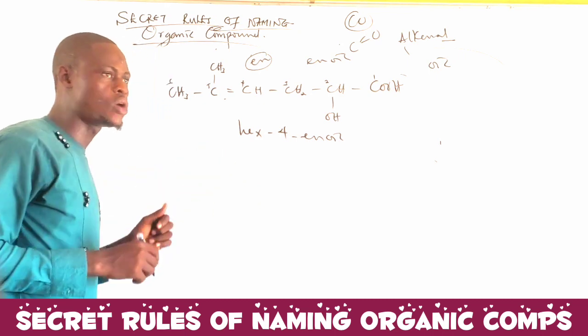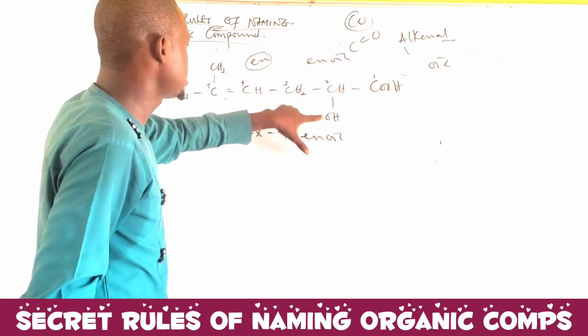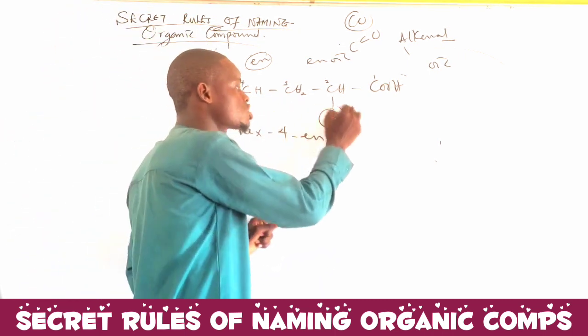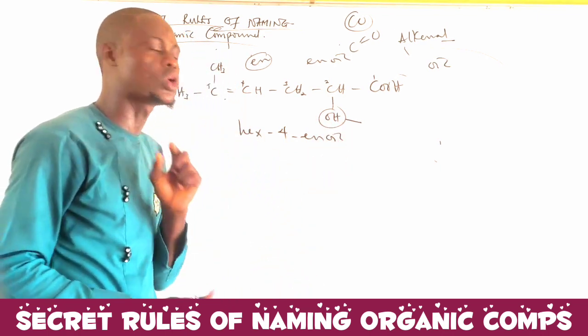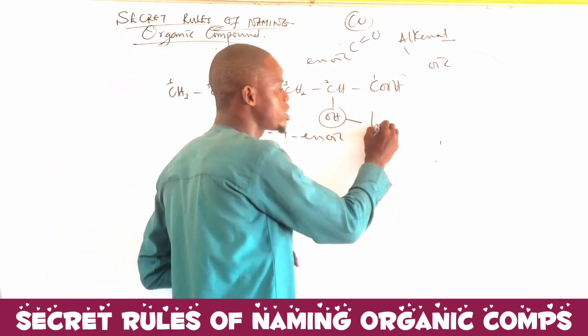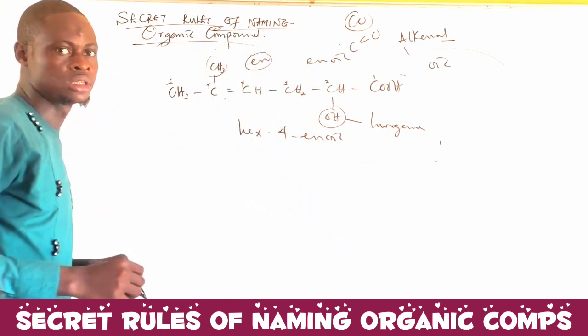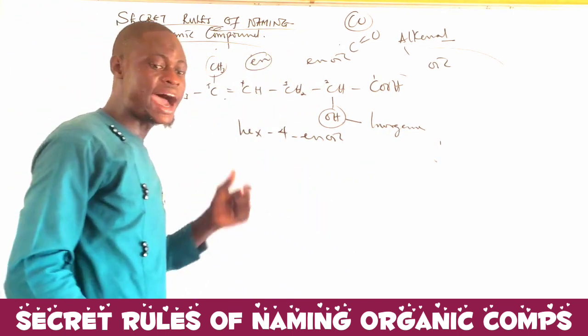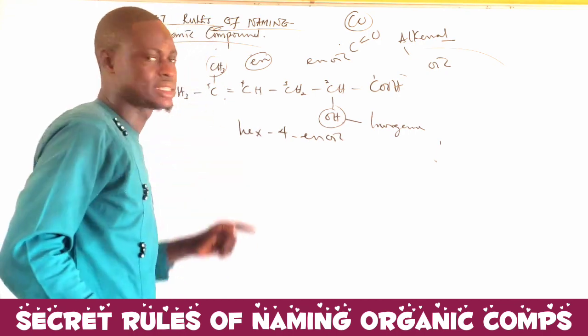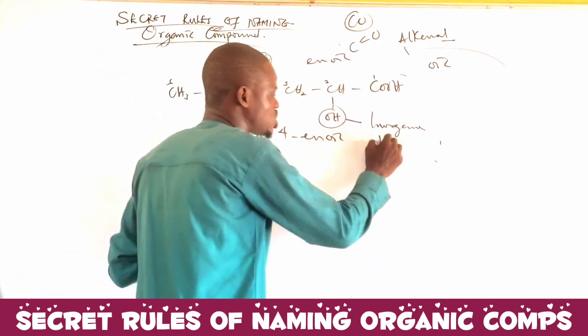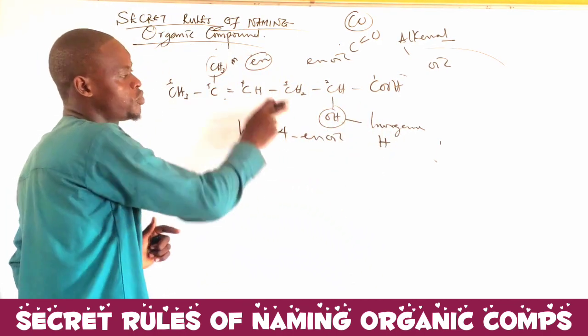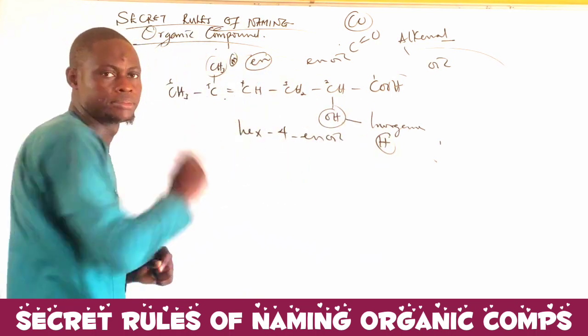The next thing is that in this case, this is serving as a substituent. What kind of substituent are we going to call it? We are going to call it an inorganic substituent. Why is this one an organic substituent? Are you getting me? Now, hydro and methyl, H and M. Which one will come first? H will come before M.